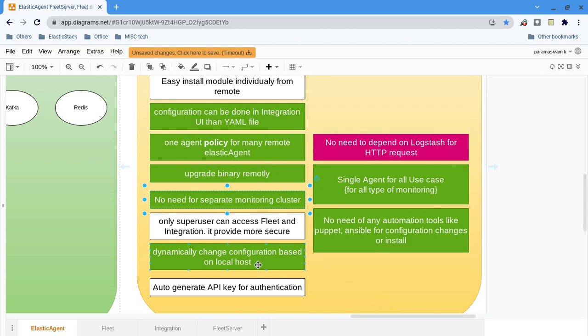Then, dynamically change the configuration. Yes, dynamically change the configuration based on the local host. So it is condition based, condition-based things are available.